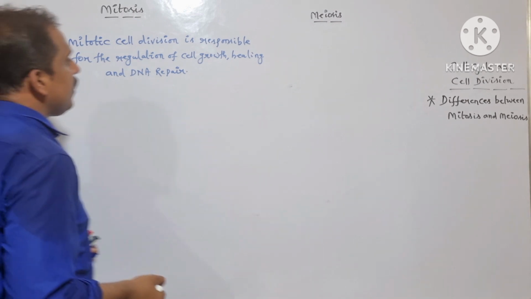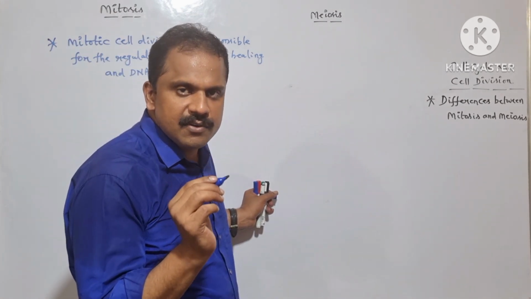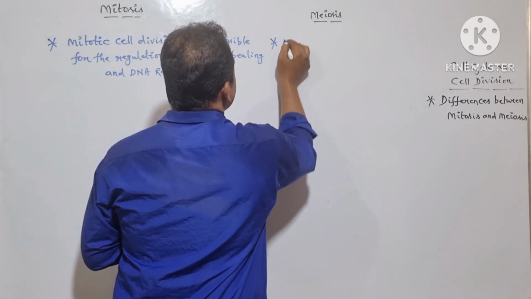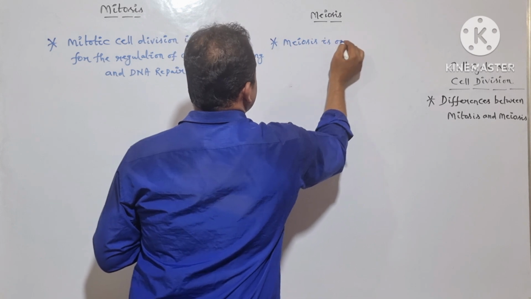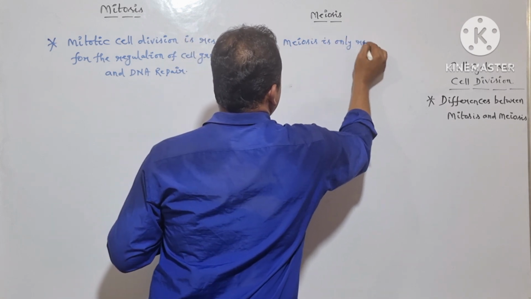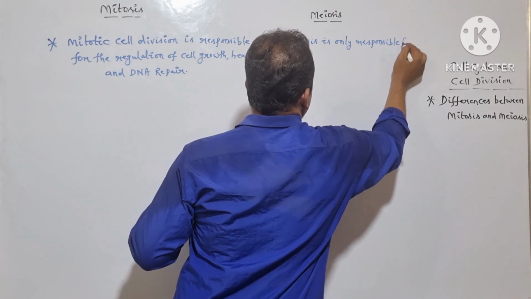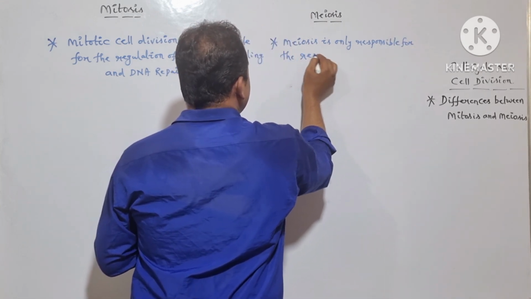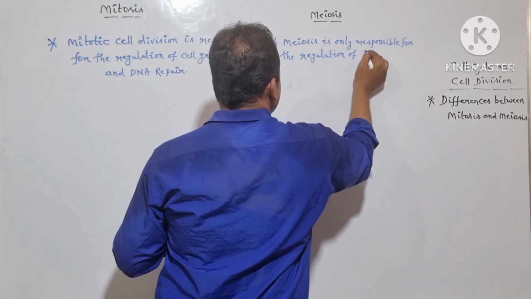But whereas meiotic cell division is responsible only for the regulation of sexual mode of reproduction. Meiosis is only responsible for the regulation of sexual mode of reproduction.